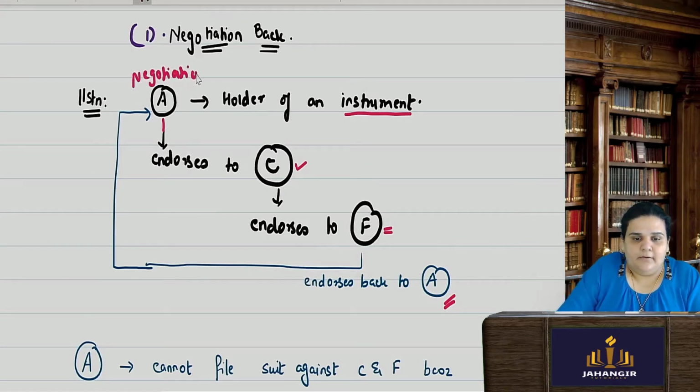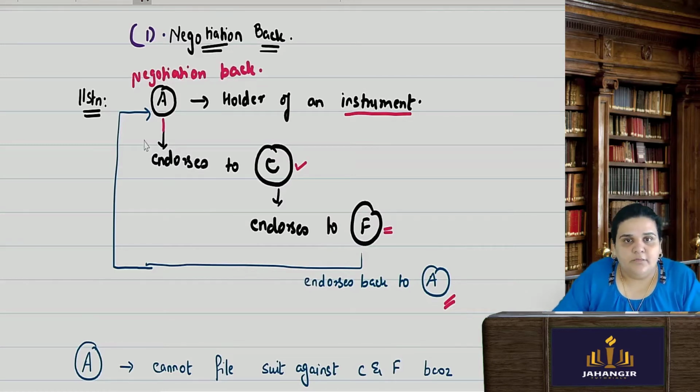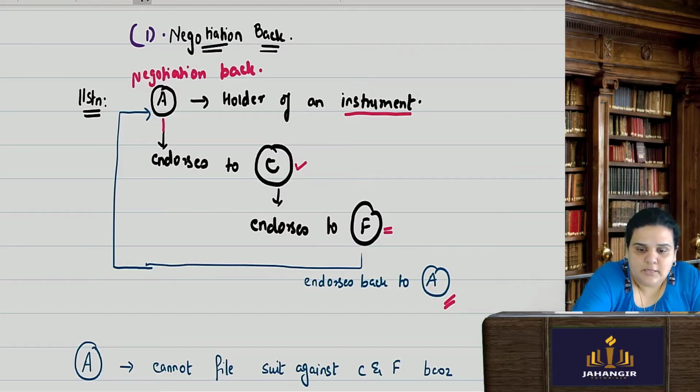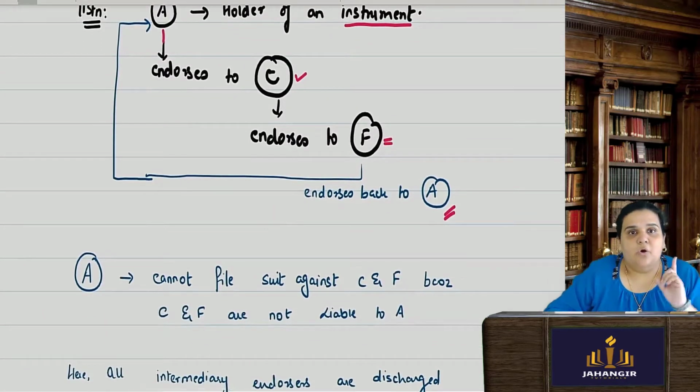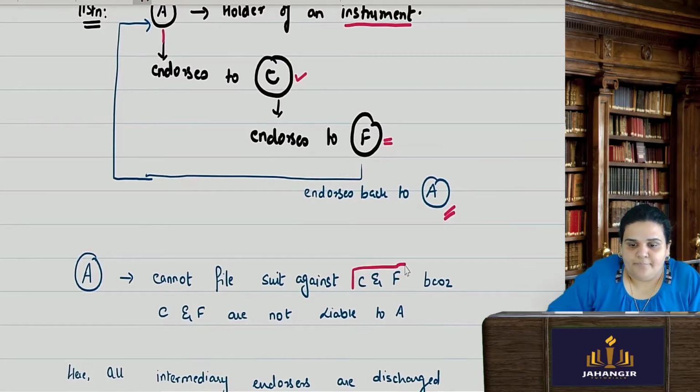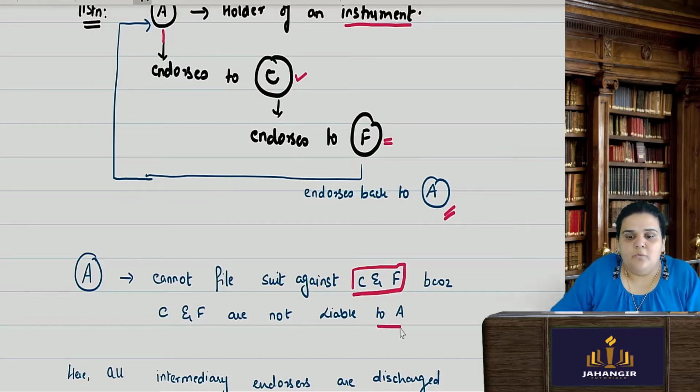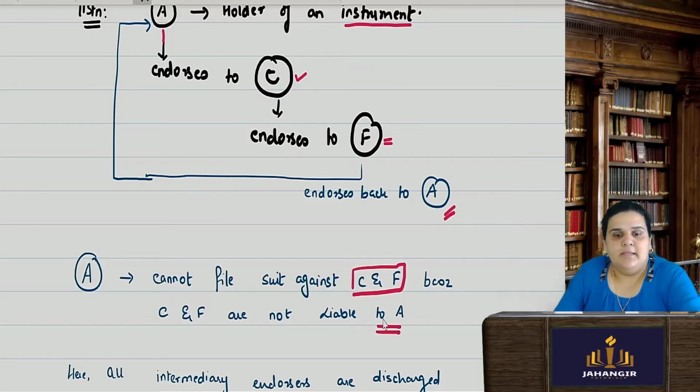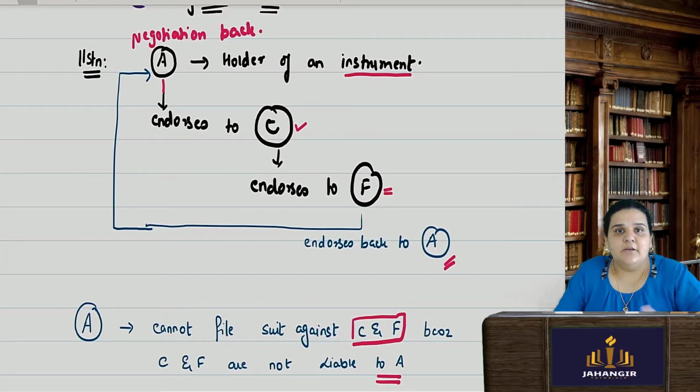Negotiation back, because the instrument has come back to the holder of the instrument itself. So A was the holder, later on he passed it on to C, C to F, and F passed it back to A. Here, A cannot file a suit against C and F. Why? Because C and F are not liable to A. The liability is set off.